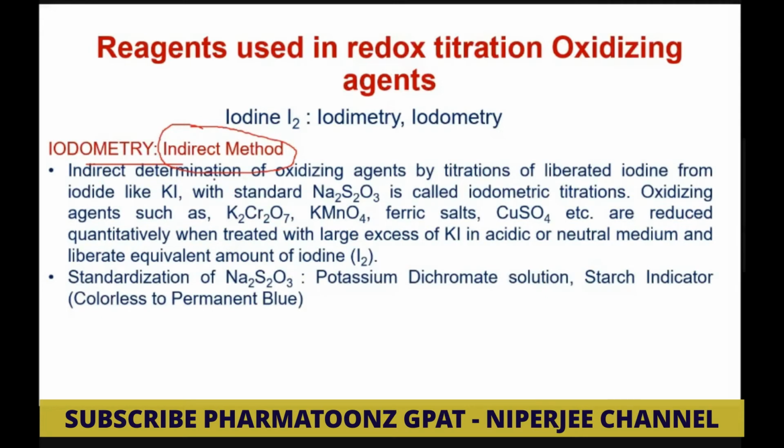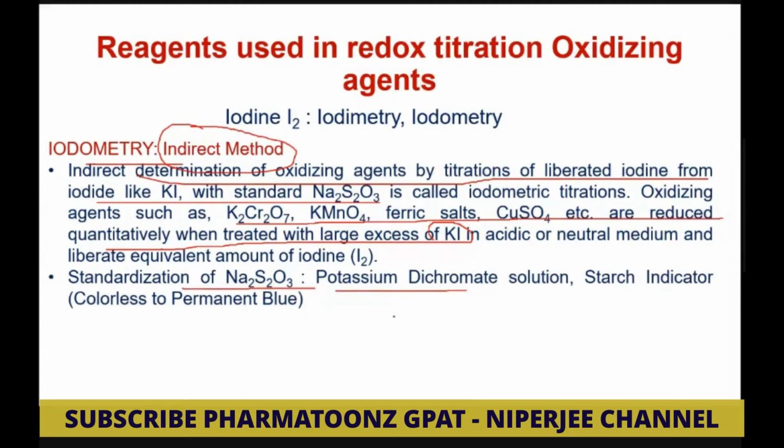So what happens in iodometry? Indirect determination of an oxidizing agent by titration of liberated iodine from iodide such as KI with standard sodium thiosulfate solution is called iodometry. Oxidizing agents such as potassium chromate, KMnO4, ferric salt, copper sulfate are reduced quantitatively when treated with excess KI in acidic as well as neutral medium. So here you have to remember the difference between iodometry and iodimetry, and how to standardize sodium thiosulfate.